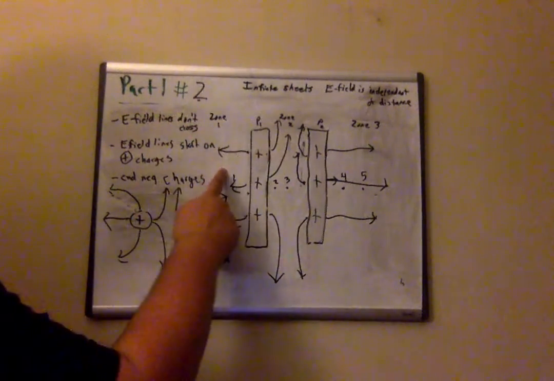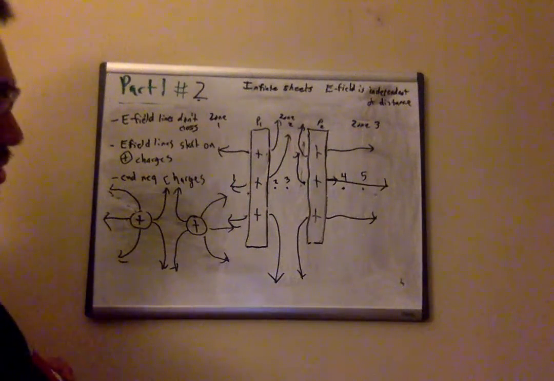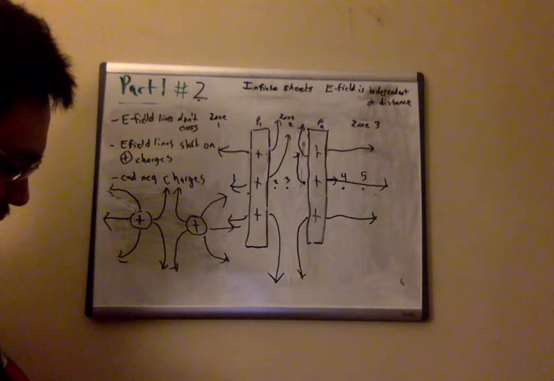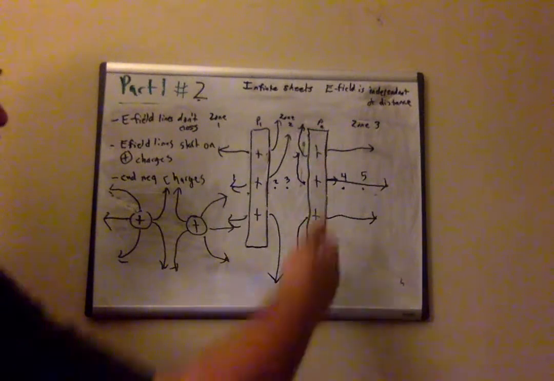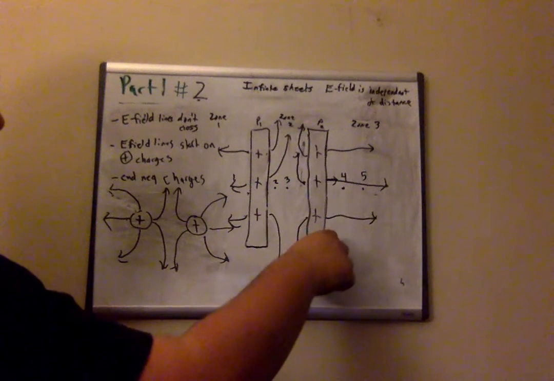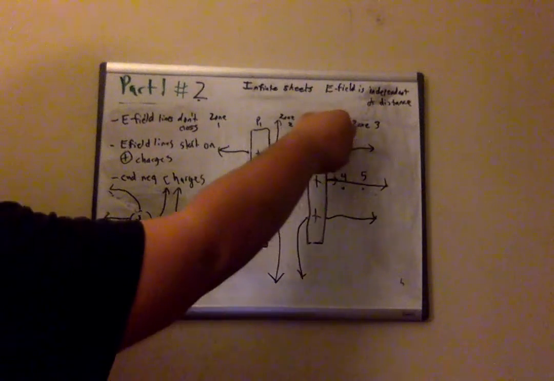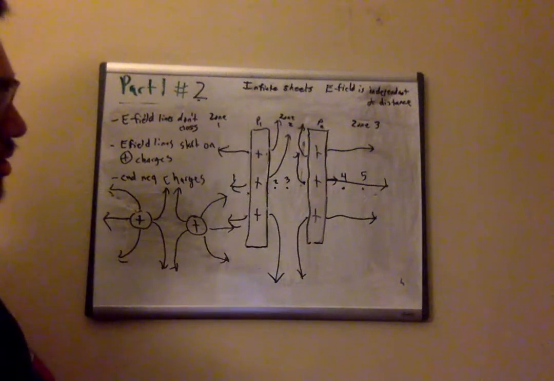And so in zone 1, on the left side of this plate and the right side of this plate, we have a uniform electric field. And because this plate is so large, the electric field from this part is going to cancel out from the electric field from this part, and it's just going to keep pointing that way.